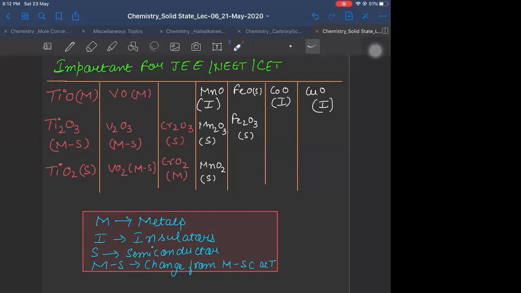I have added this in the notes. Please remember it before the exam. This table is not easily available in books. So please remember it; this is only for JEE, NEET and CET. They will ask you, MnO is which of the following? Conductor, insulator, semiconductor, what? These types of theoretical questions can be asked. All right, this is all about these properties.